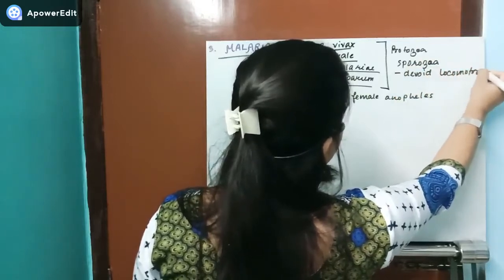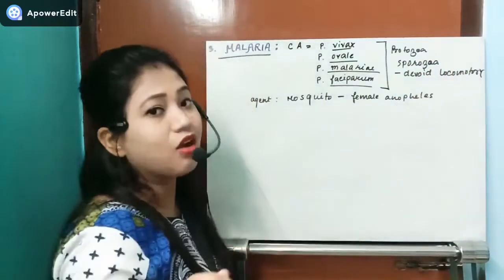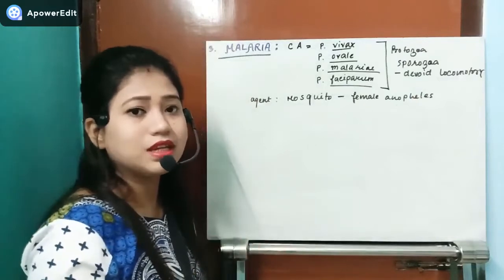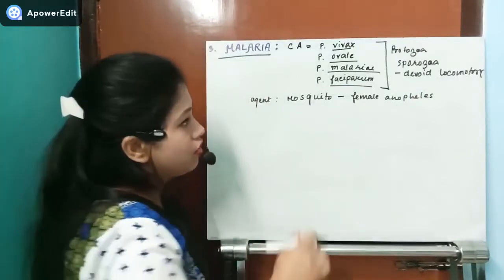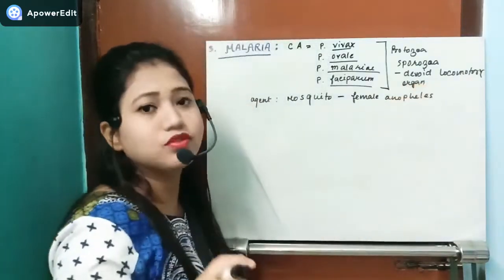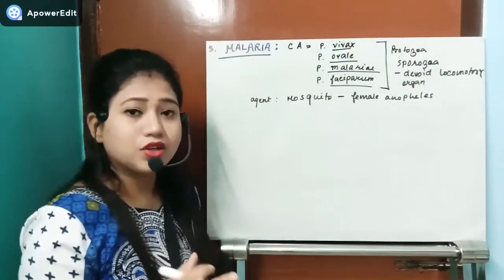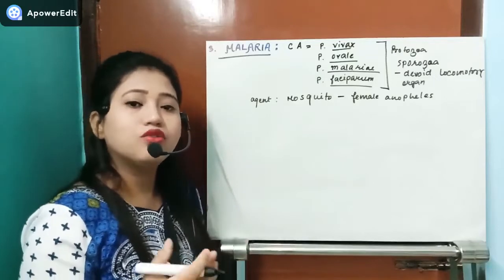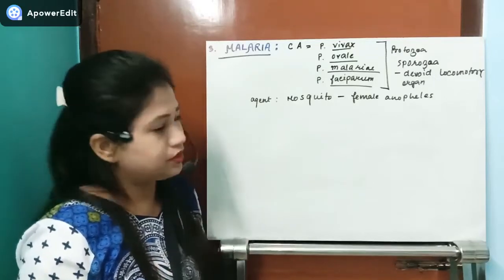They do not have any cilia or flagella, and if they don't have cilia and flagella, they cannot move. So they depend on our circulatory system, the blood, through which they are able to circulate.